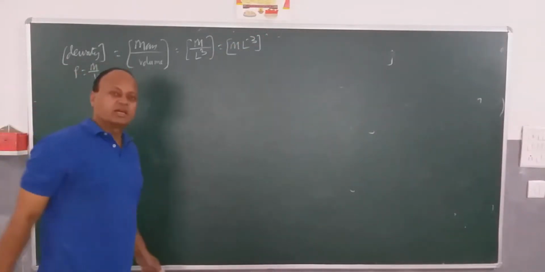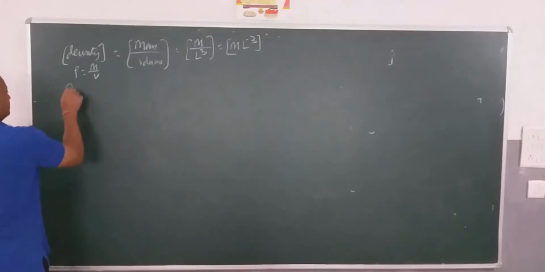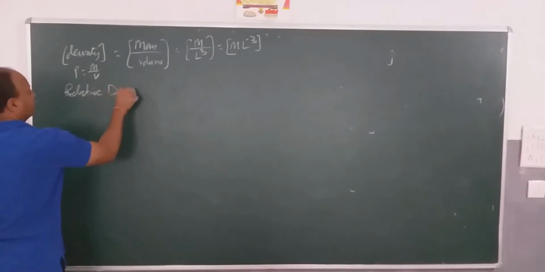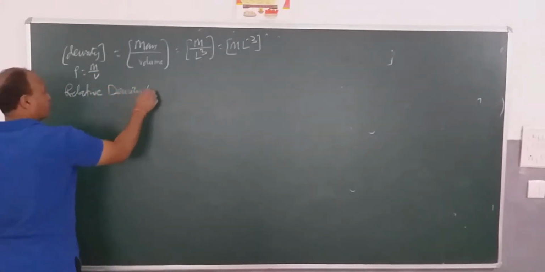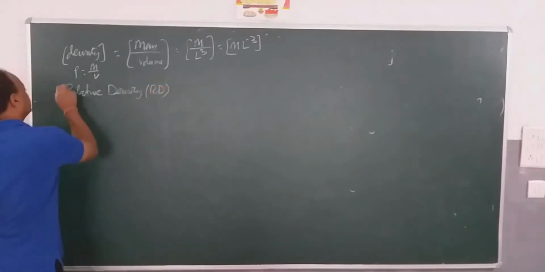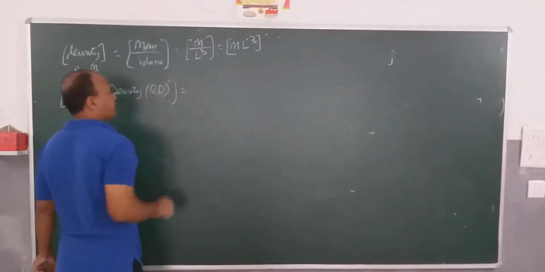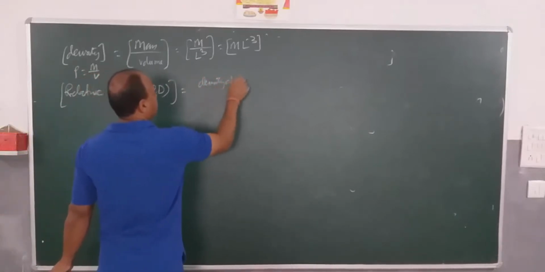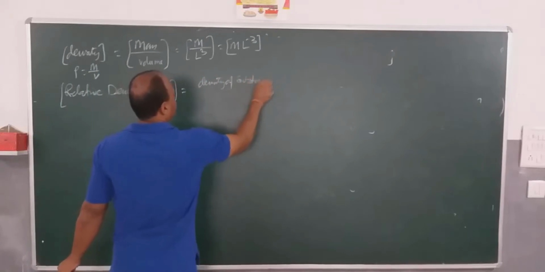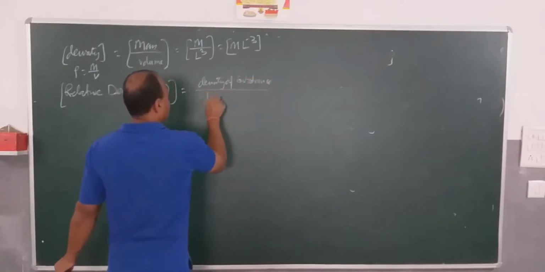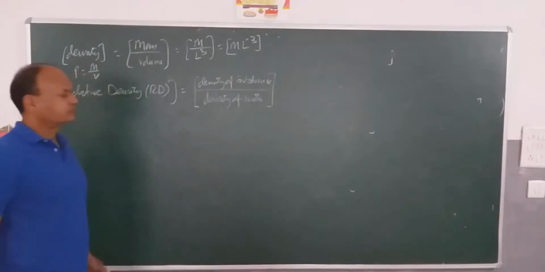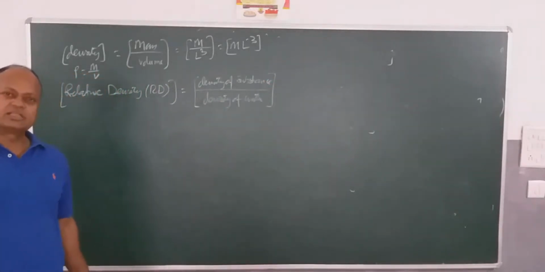Now there is another term that we come across called the relative density. Relative density, in short we write this as RD. Relative density is density of substance divided by density of water. Density of substance divided by density of water.